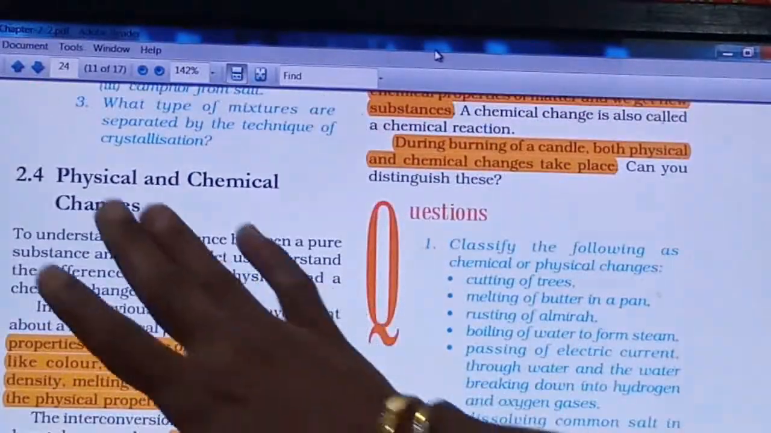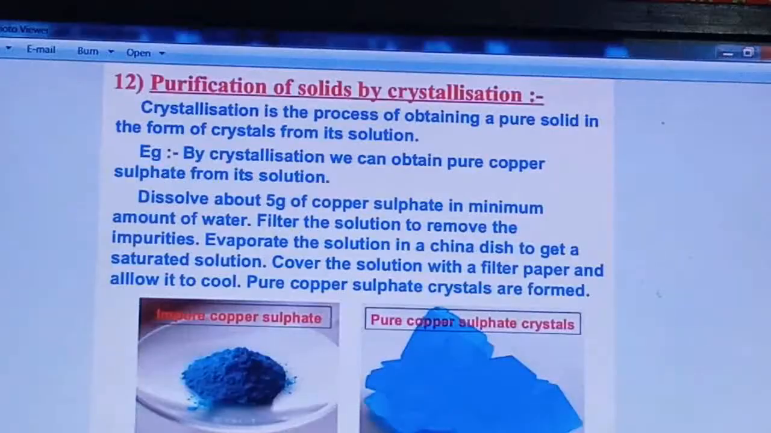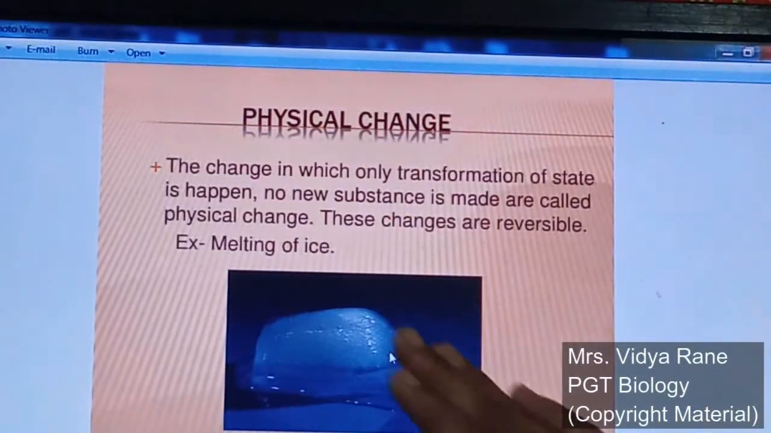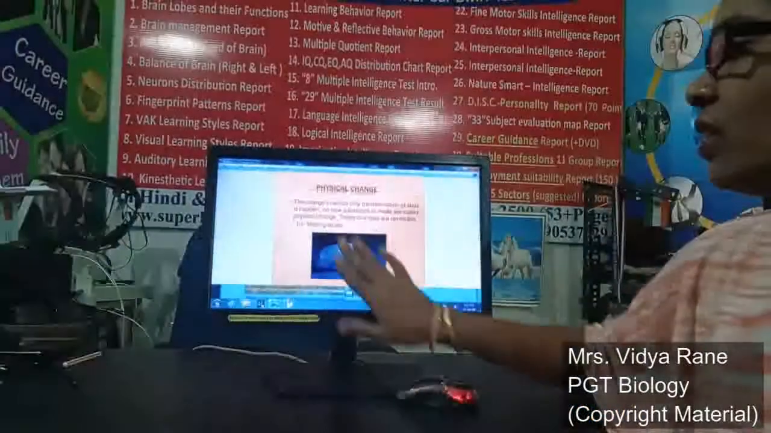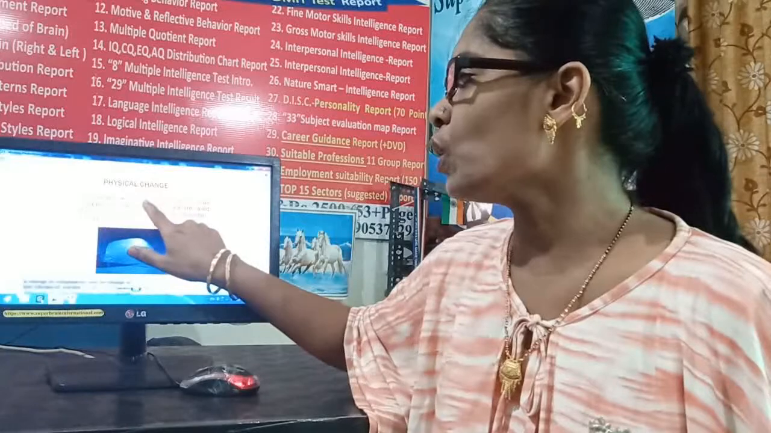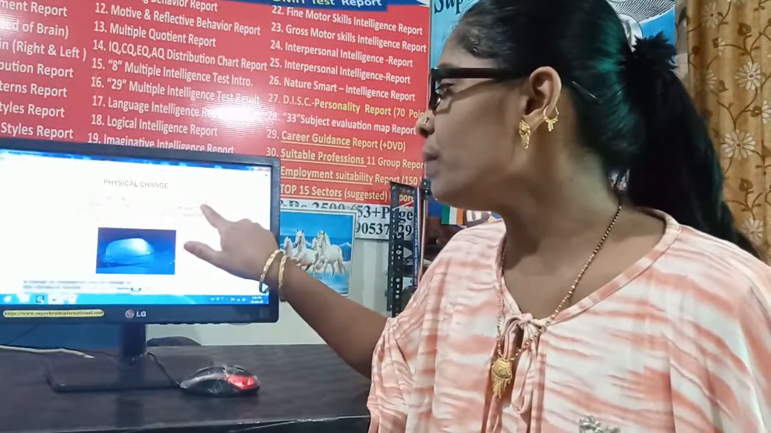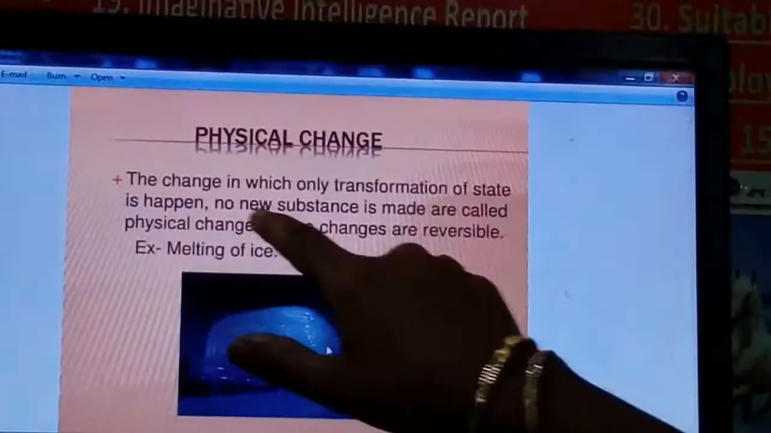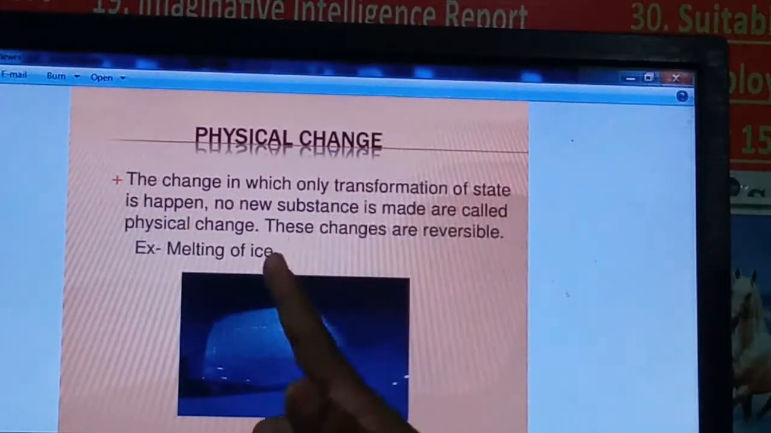Then the next point is physical and chemical change, right? Now see here. What is meant by physical change? The change in which only a transformation of state, maybe solid, liquid or gas, happens. No new substance is formed. Any new substance is not going to be formed, right?